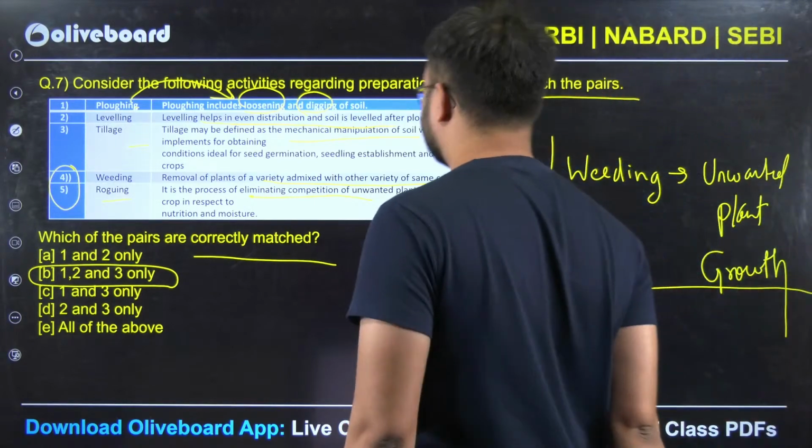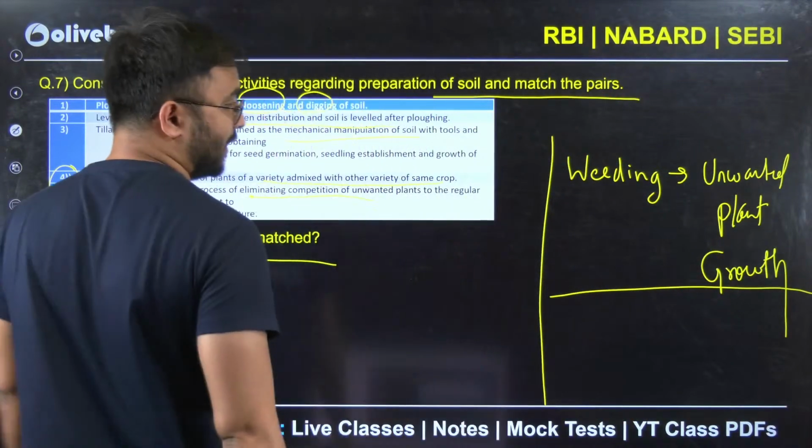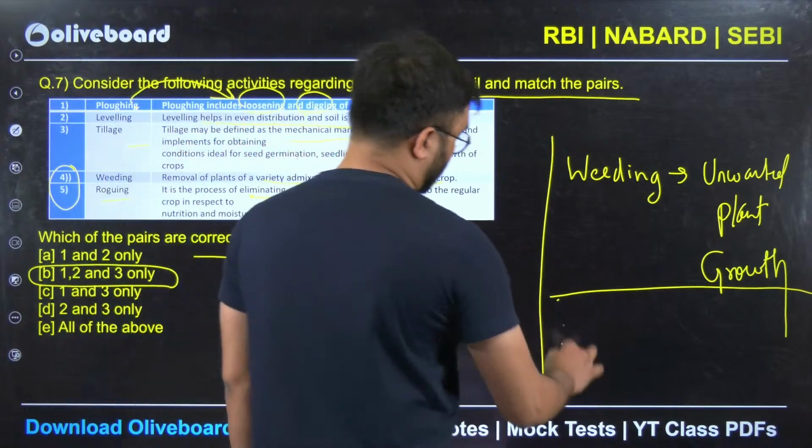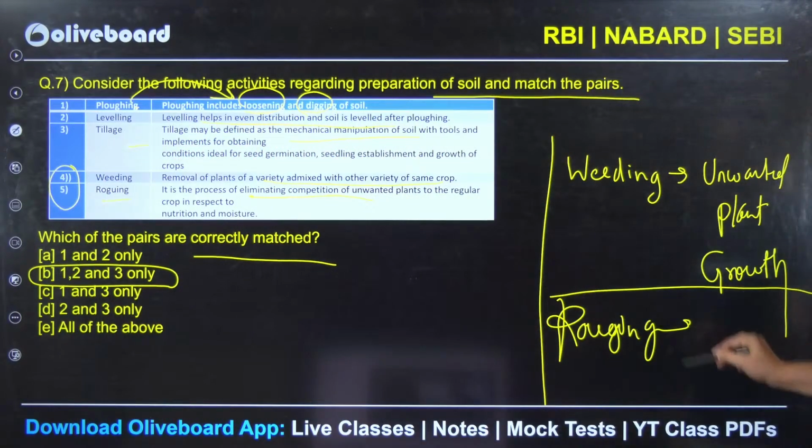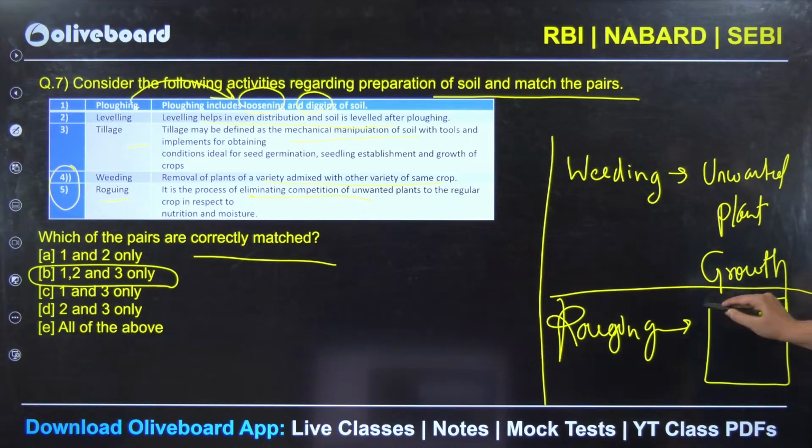Second, roguing is nothing but a removal of... suppose you have a field where A variety as well as B variety are both planted, whereas A is your desired plant variety and B is your subsidiary or different variety.